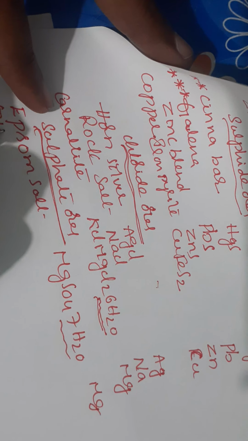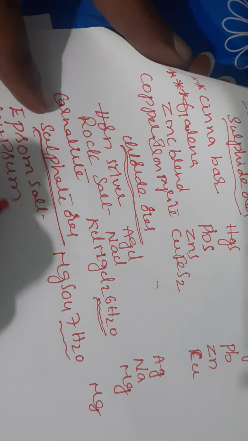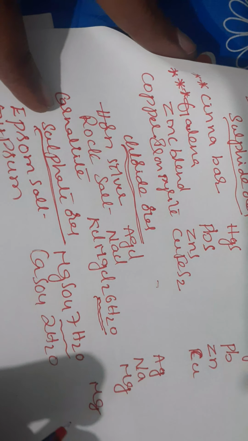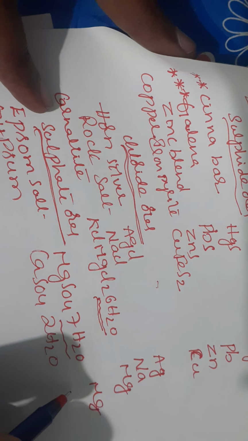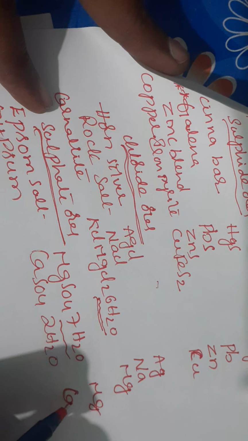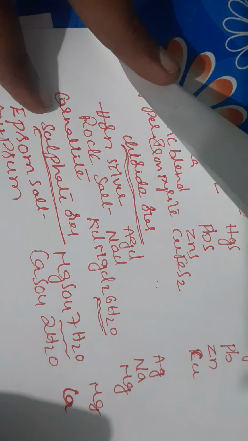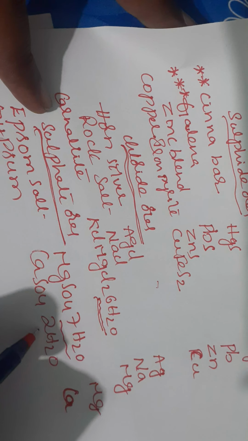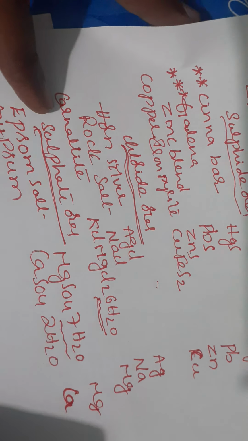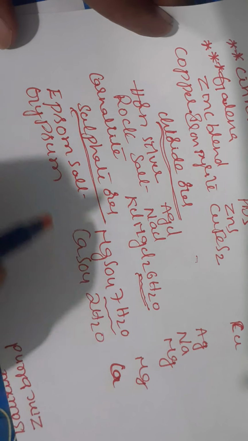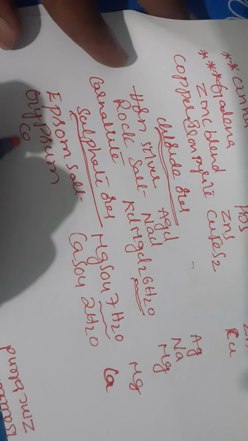Sulfate ore, Epsom salt is an example. Gypsum, students, next one, gypsum, CaSO4.2H2O. It is the ore of calcium. Gypsum is the ore of calcium, CaSO4.2H2O. So in one molecule of gypsum there are two molecules of water, students, you can see. And some more examples of carbonate ores.